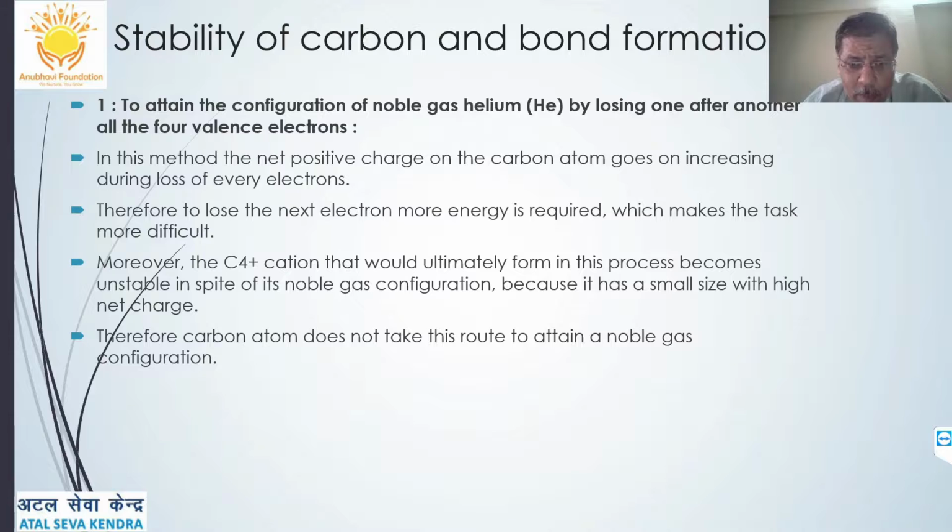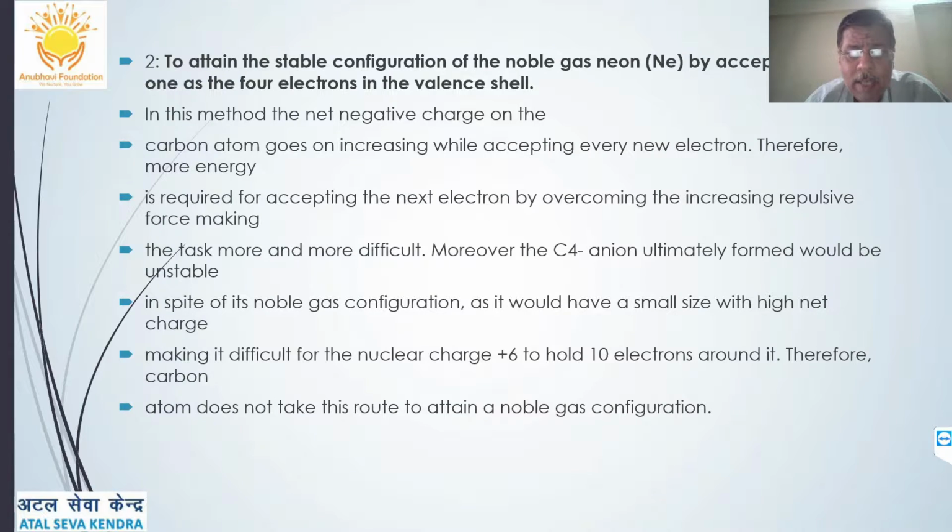Moreover, the C4+ cation that would ultimately form in the process becomes unstable, and therefore it is not easy for carbon to lose electrons. Okay, instead, the next option is to attain the stable configuration of the noble gas neon by accepting 4 electrons, one by one. Again, it becomes very difficult to form an anion, that is the C4- anion, which is very unstable, and accepting new electrons becomes a difficulty for them.